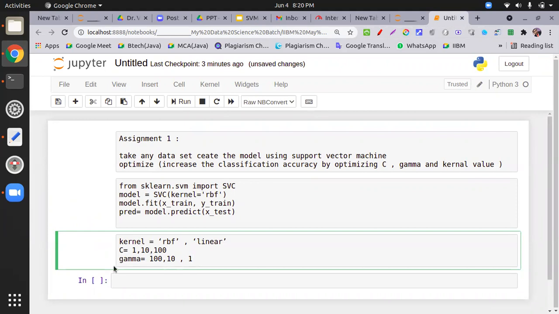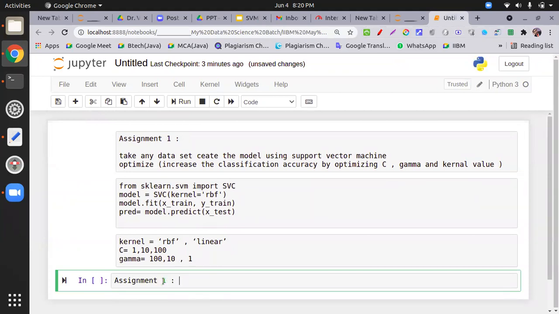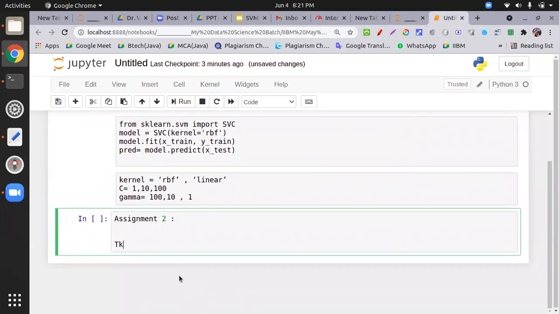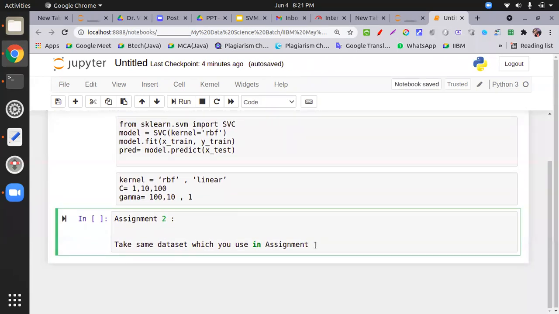Okay, now assignment 2, that is important. Take the same data set which you used in assignment 1, means the data set you took in assignment 1, you have to use the same. Okay, now what do we have to do?